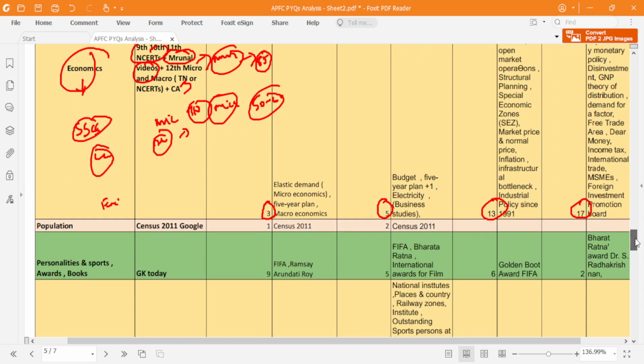Fine. So next is population, that is given in your syllabus. For population, they might ask one or two questions. Since the census was last conducted in 2011, it's been almost 12 years, 11 to 12 years. So there might be a chance that there will be not a single question from census, because now most of the data will have changed.